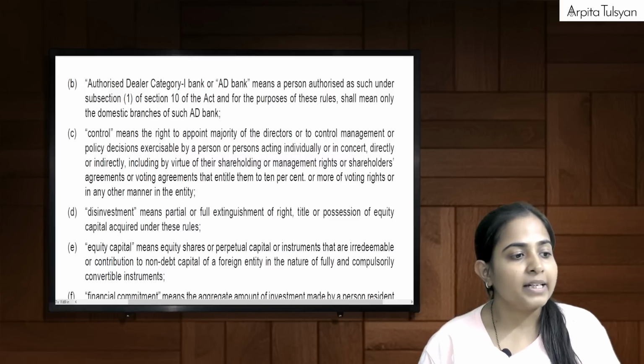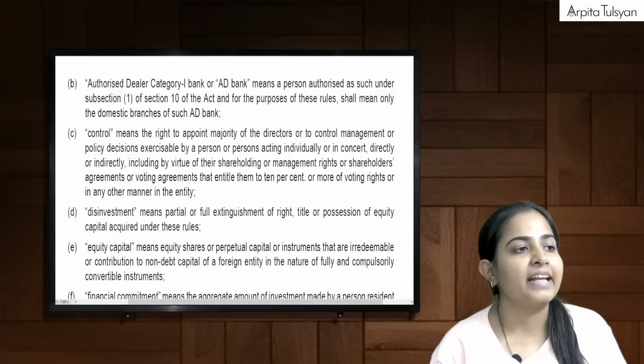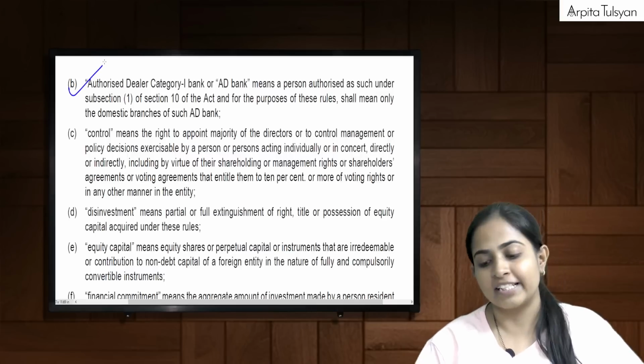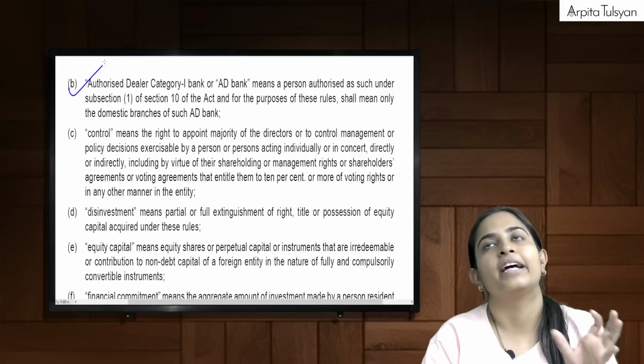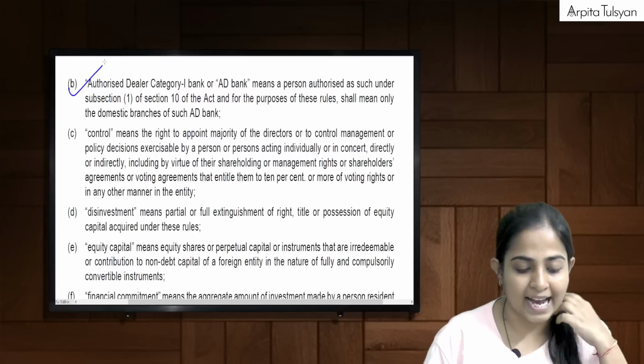Now, the next thing coming here is the definition of the term authorized dealer, AD Category 1 banks, or in these particular rules they are going to use it specifically as the AD bank.